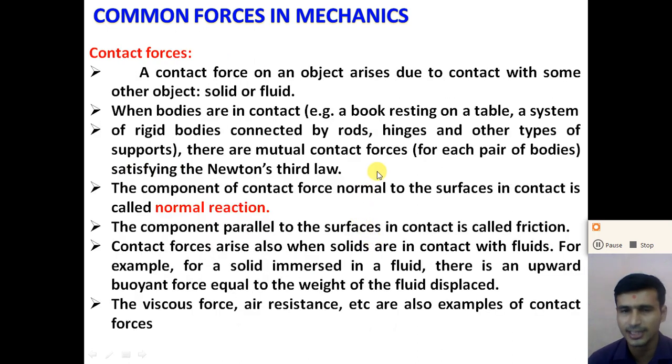So when a body is in contact with another body or with a rigid support, mutual contact forces are experienced by the object, according to Newton's third law. When we place a book on a table, a contact force is exerted on the book by the table. Similarly, a contact force is exerted on the table by the book, and both forces are equal and in opposite directions, according to Newton's third law.